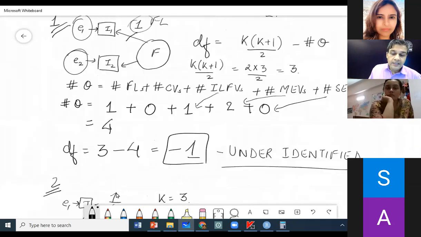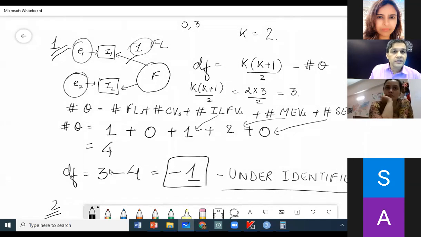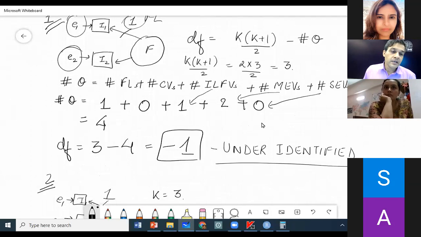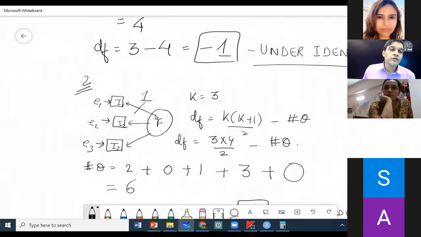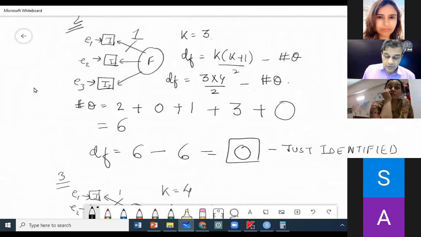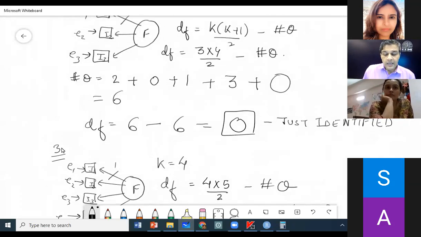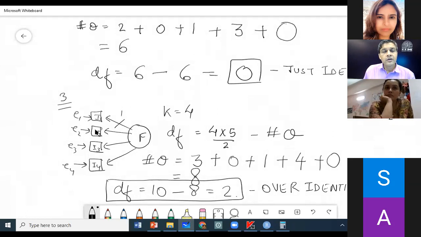And the last thing is, if you go in for 2, rest assured you are running into major problems because the tool will not even run. It will not even estimate your factor model. It will not even give you factor loadings and so on. So a rule of thumb is, if you are developing measures, you will have to have at least 4 items.